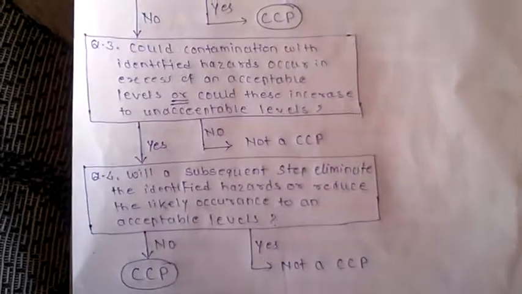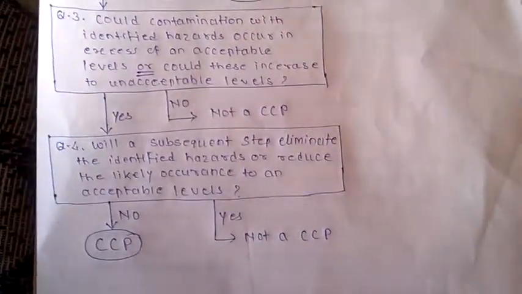Hope you all understand and will be able to identify whether a hazard is critical or not. Thank you.